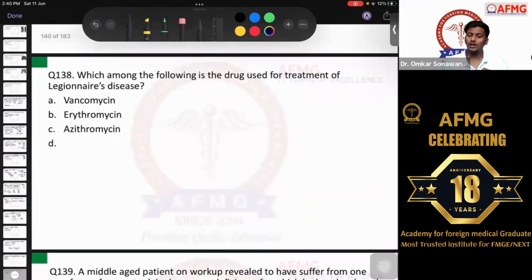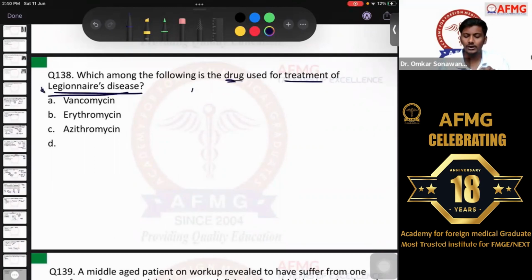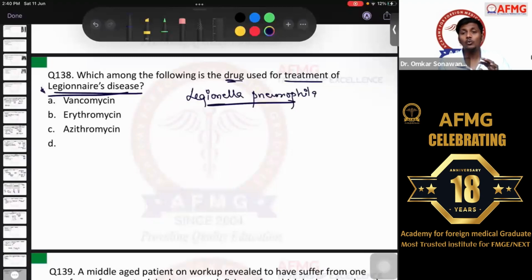Moving further, question number 138. Which among the following is the drug used for treatment of Legionnaires disease? Legionnaires disease, we know, is caused by the organism known as Legionella pneumophila, and as we know, Legionella pneumophila is a common cause of walking pneumonia, also known as atypical pneumonia.